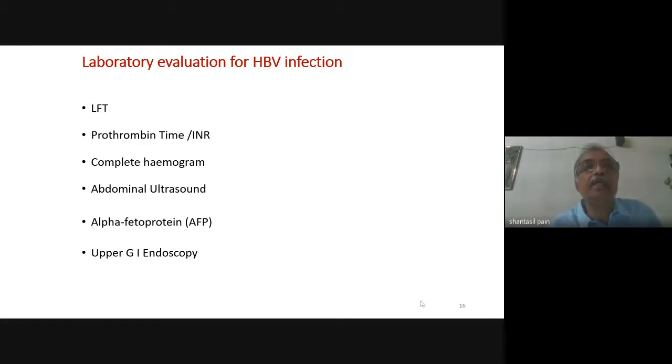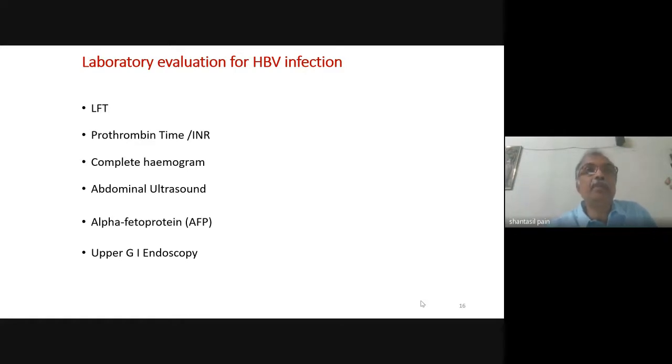Please remember, it is not the absolute value of the transaminase that determines the severity of acute hepatitis. Neither is it the absolute value of bilirubin, unless the bilirubin is very high, more than 20, which signifies the severity of acute hepatitis. But if you get a raised prothrombin time in a patient with acute hepatitis, then it denotes a severe hepatitis. What happens in cirrhosis?